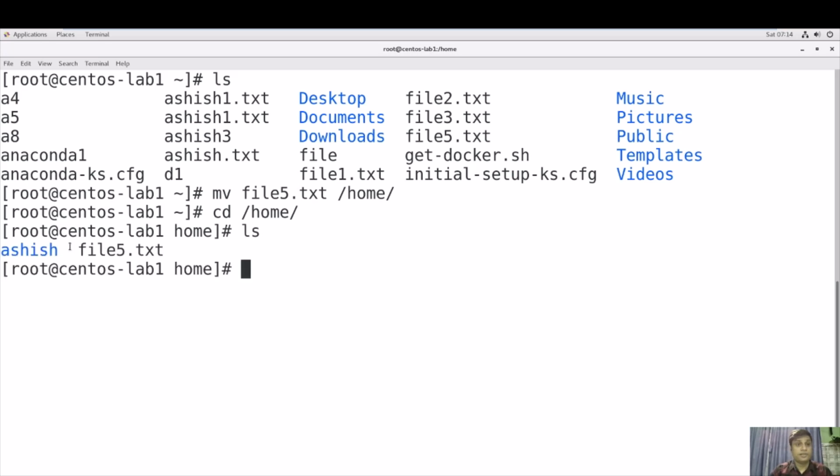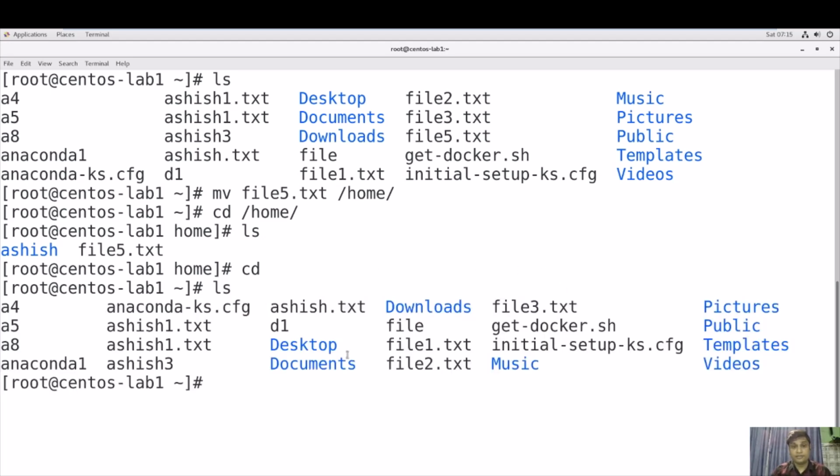You can see here this file has moved from your forward slash directory to this home directory. Now if you do ls, you will not find this file5.txt, right? The file has moved from here to the /home directory.